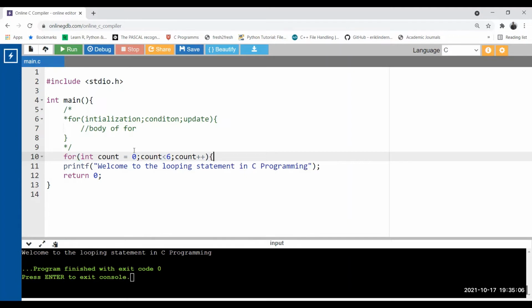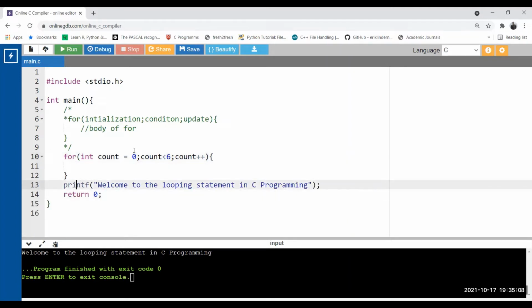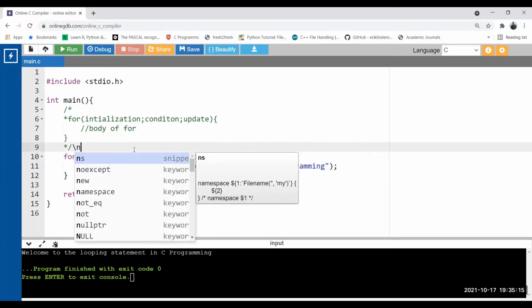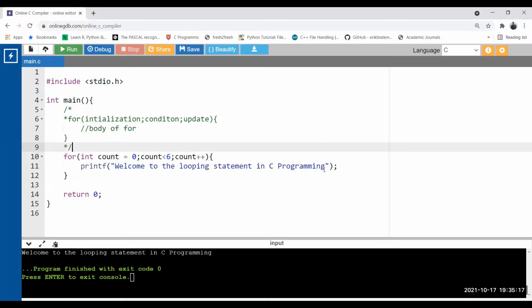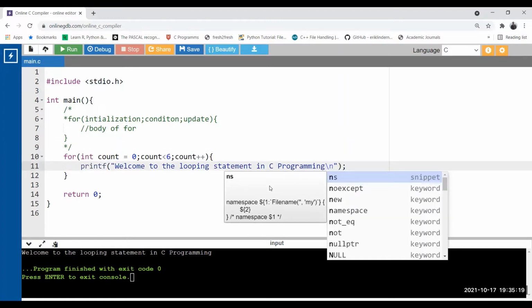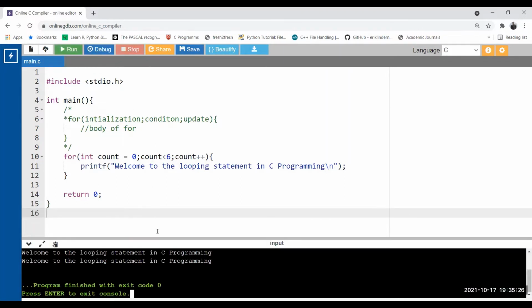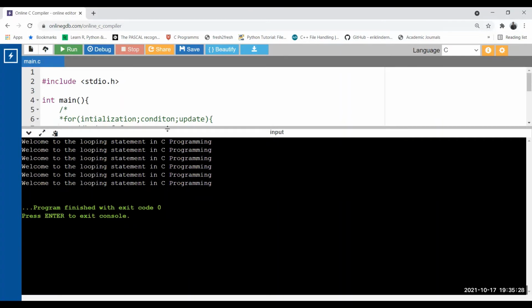So now let's start the body of the for loop. And what are we going to do? We're just going to place this line inside the for loop. After printing this, I need to shift the console to a new line, so I'm putting a \n over here. Okay, let's run this code and see how many times we get this output. And you can see that line gets printed 6 times.